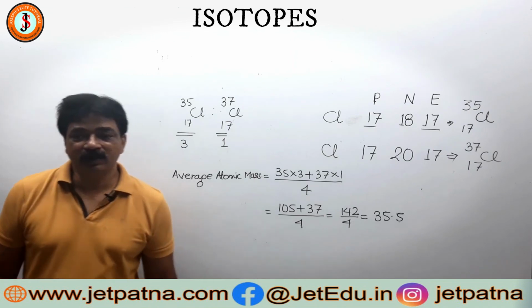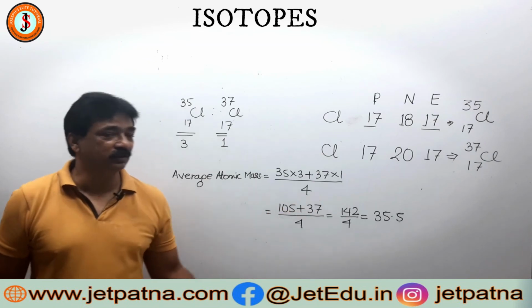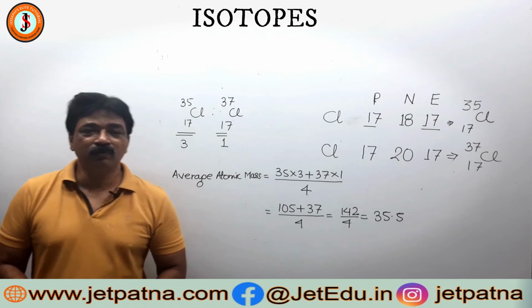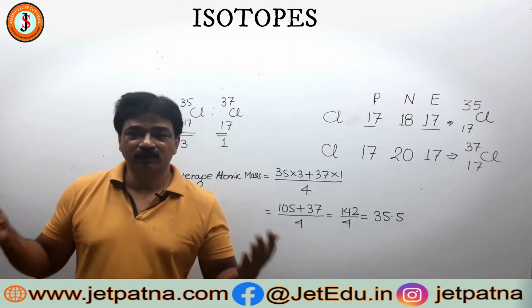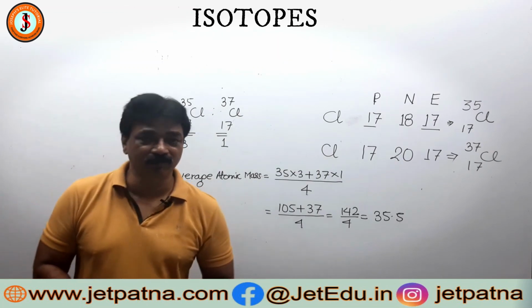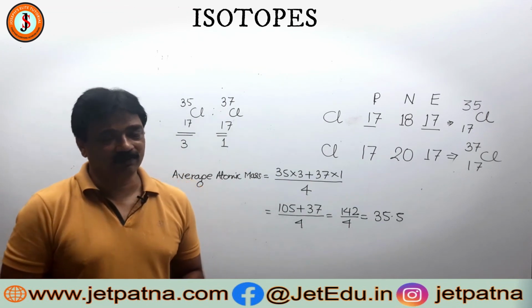So if somebody asks you a question, why do isotopes have fractional atomic mass? You can straight away say that isotopes are atoms of the same element. Depending upon the abundance of each type or the ratio of each type, we calculate the average atomic mass, and then the average atomic mass may come in fraction. That is very, very important for you all to understand. Thanks a lot.